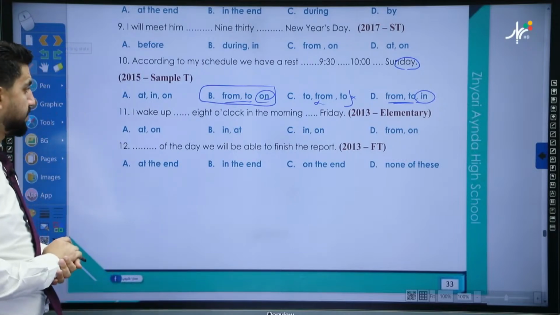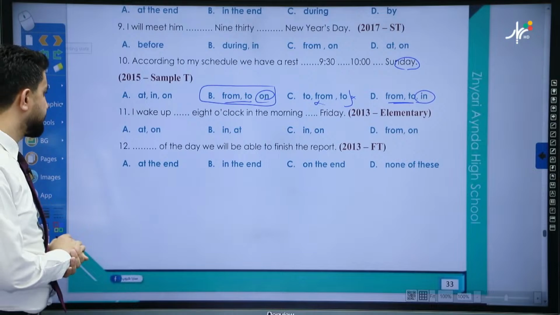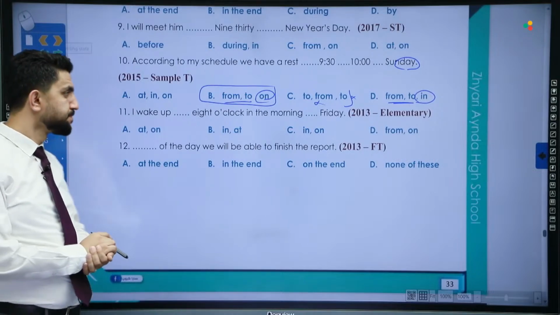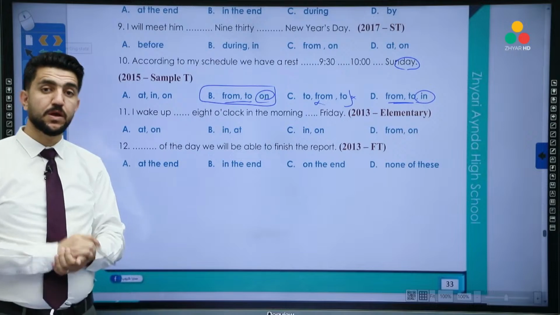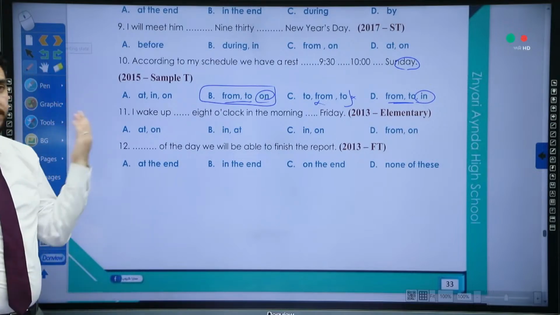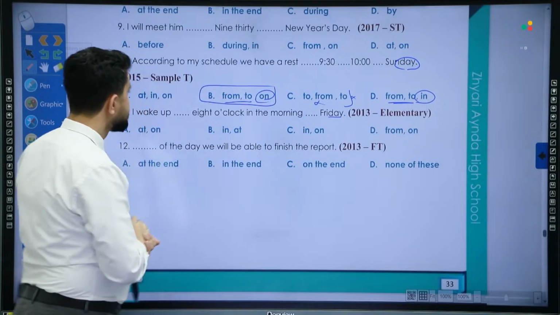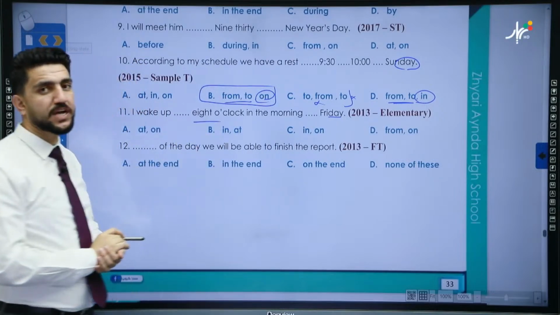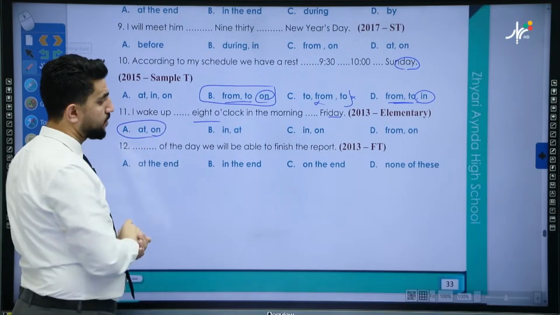Okay, what about number 11? Can you do it? What do you think? Which one do you think is correct? We have two blanks here. Well done, perfect. Since we have the word day, that means we use on. Since we have time, we use at. So in this case, we use at and on. At and on. Very good.